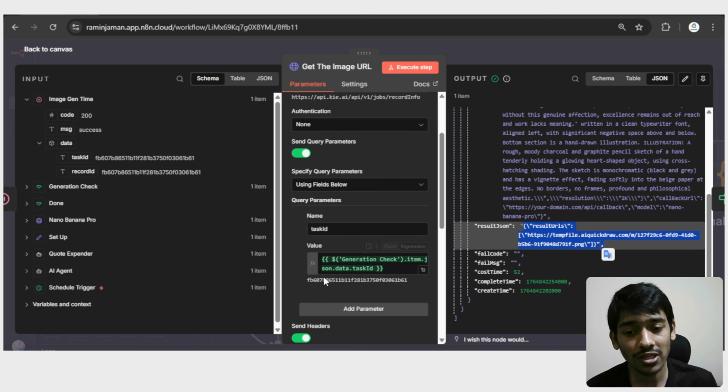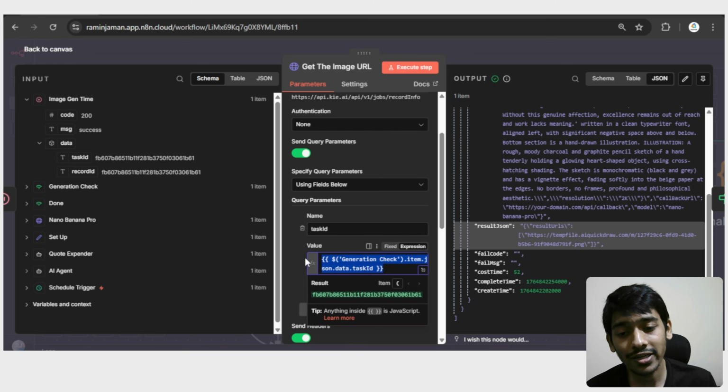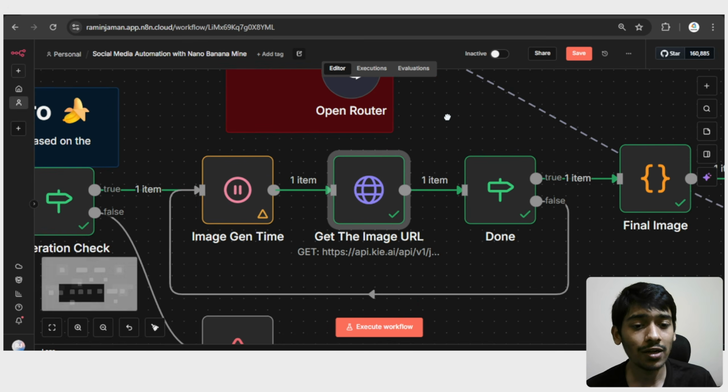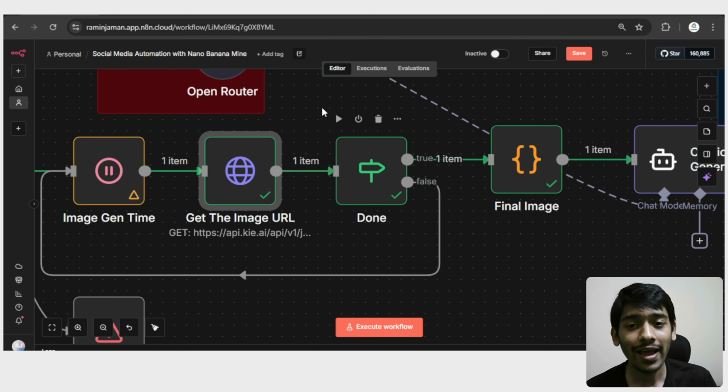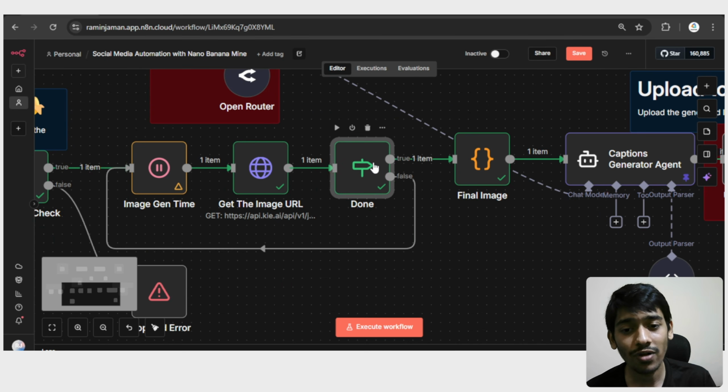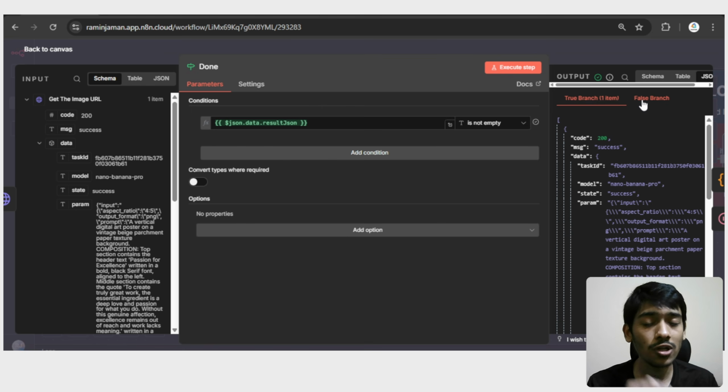As you can see, in the place of value I'm giving the task ID. So through the task ID it checks whether the generation has been done or not. After that I'm again using an if node, and through that I set up that if the rel JSON is empty, then go with the false branch, and if the rel JSON is not empty, then go with the true branch.